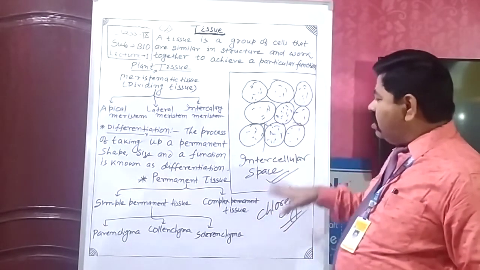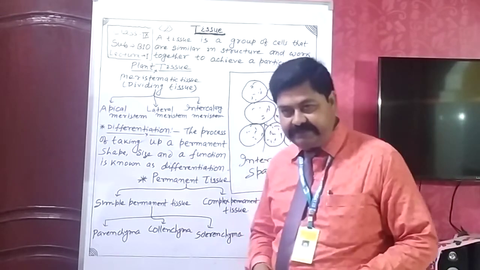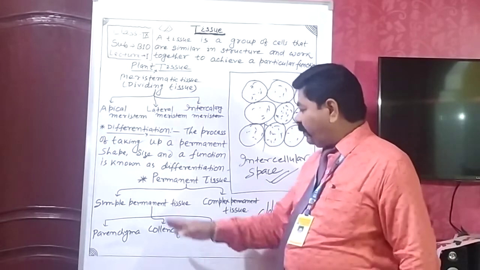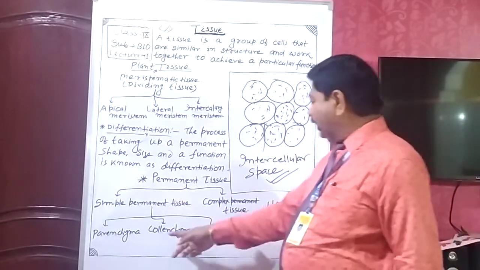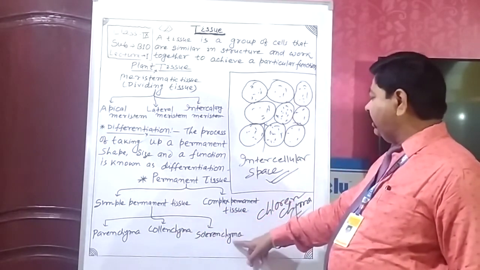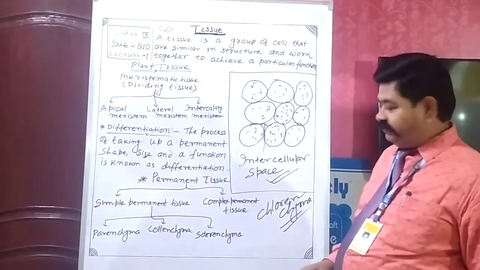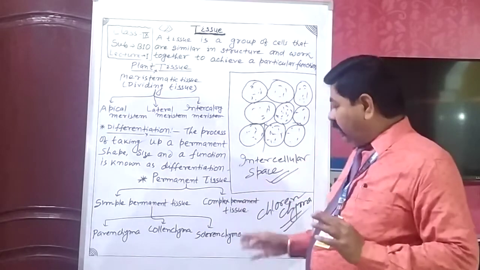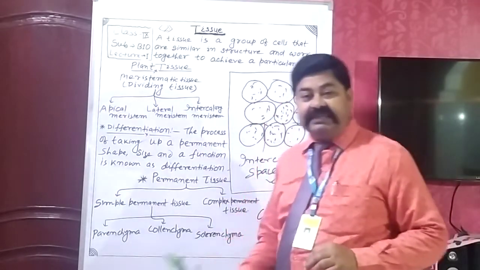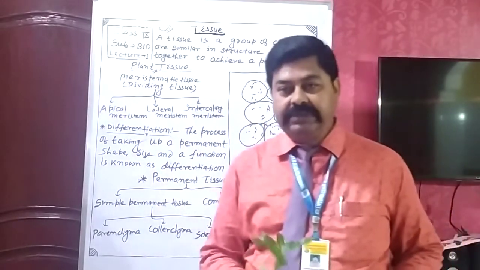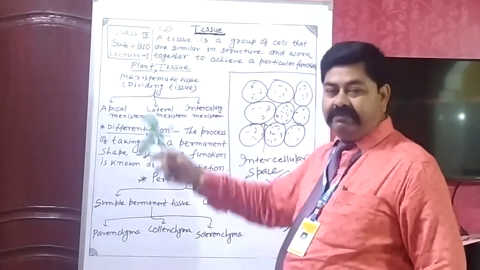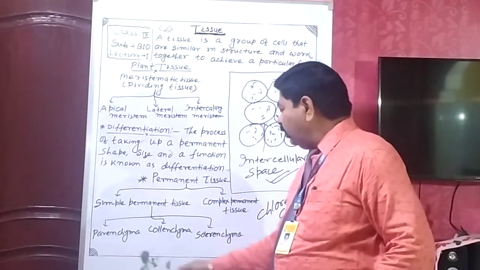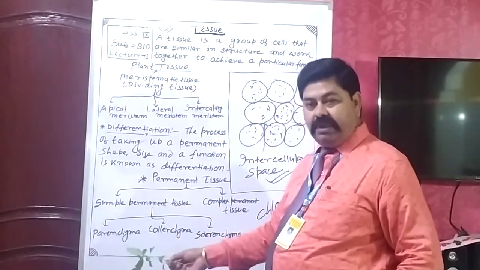In the next class, we will see the structure and function of collenchyma, sclerenchyma, and complex tissue. In this class, we saw the position of meristem, apical meristem, and different types of cells and tissue.